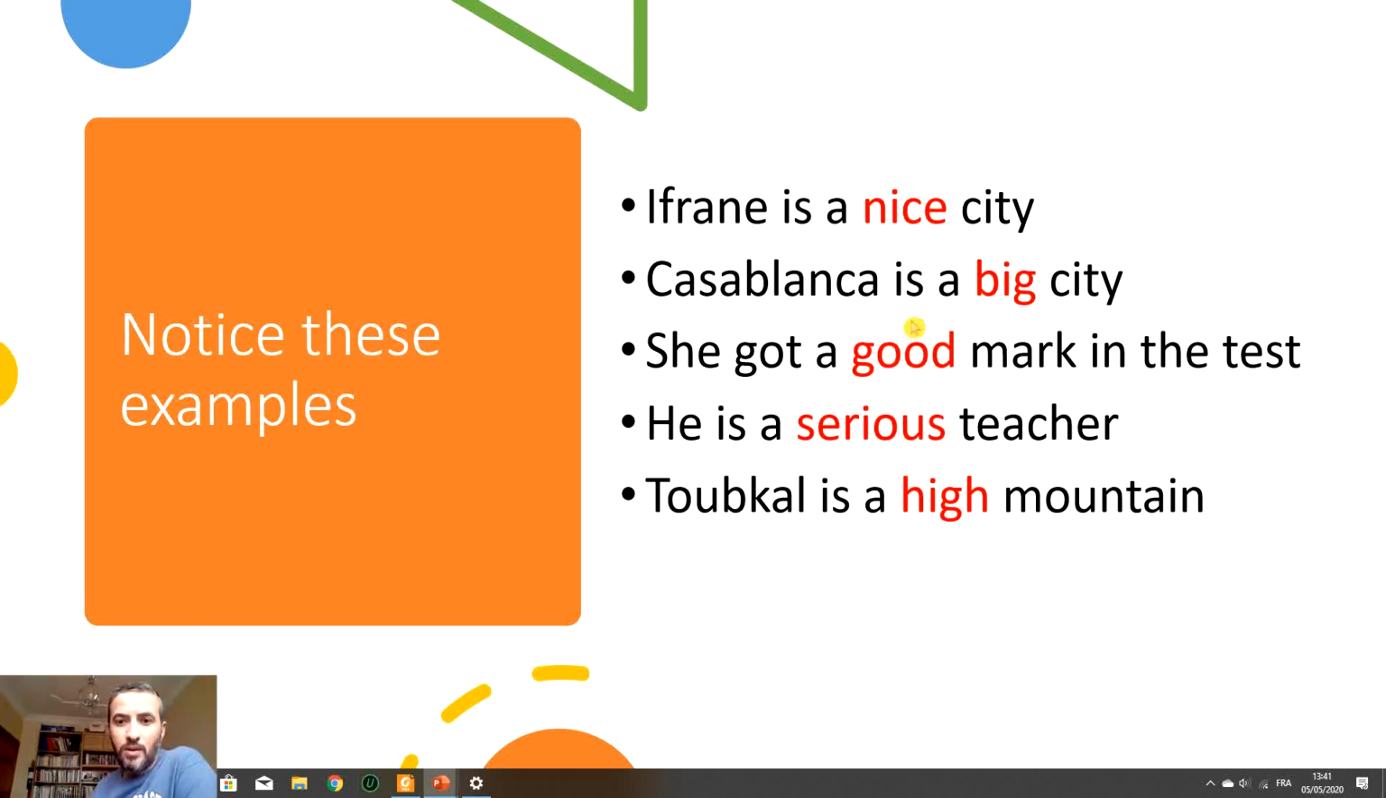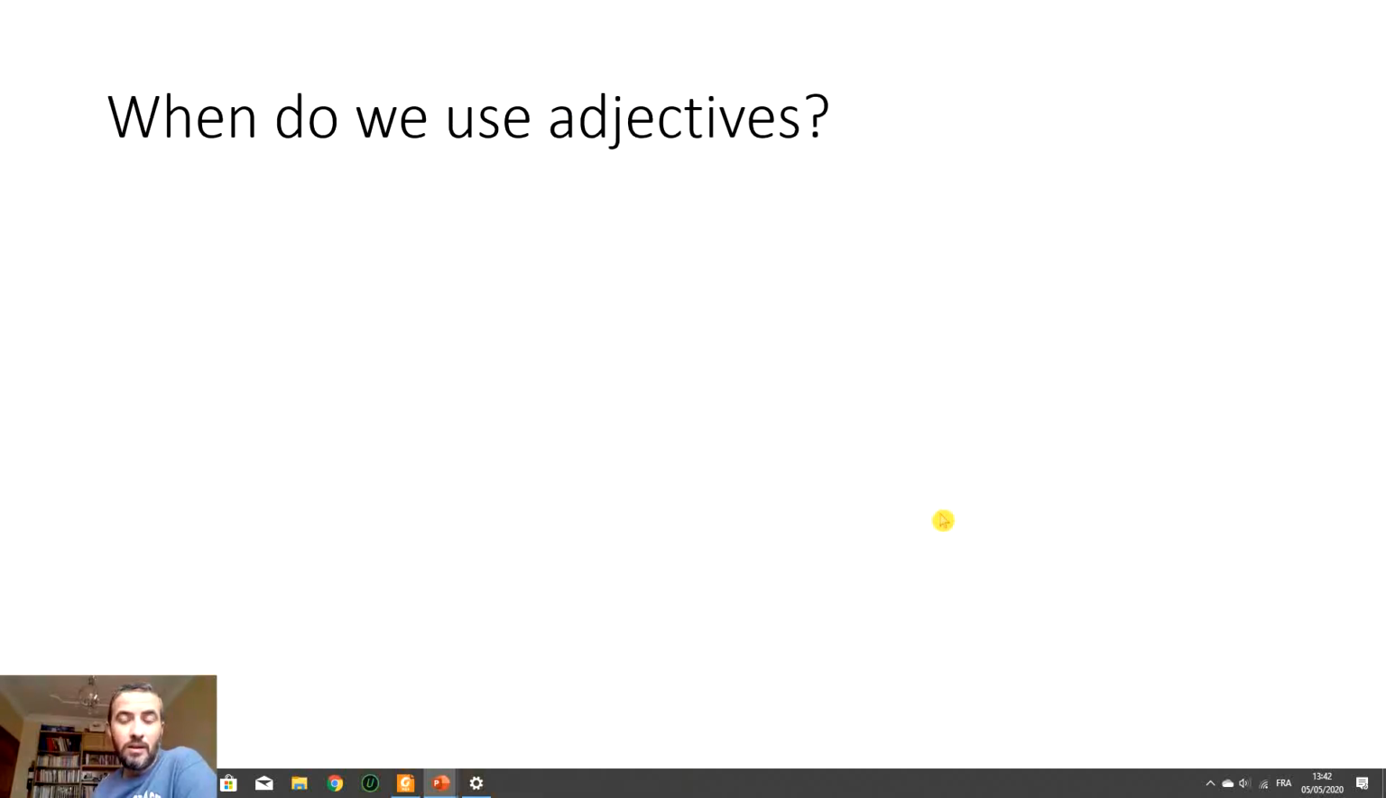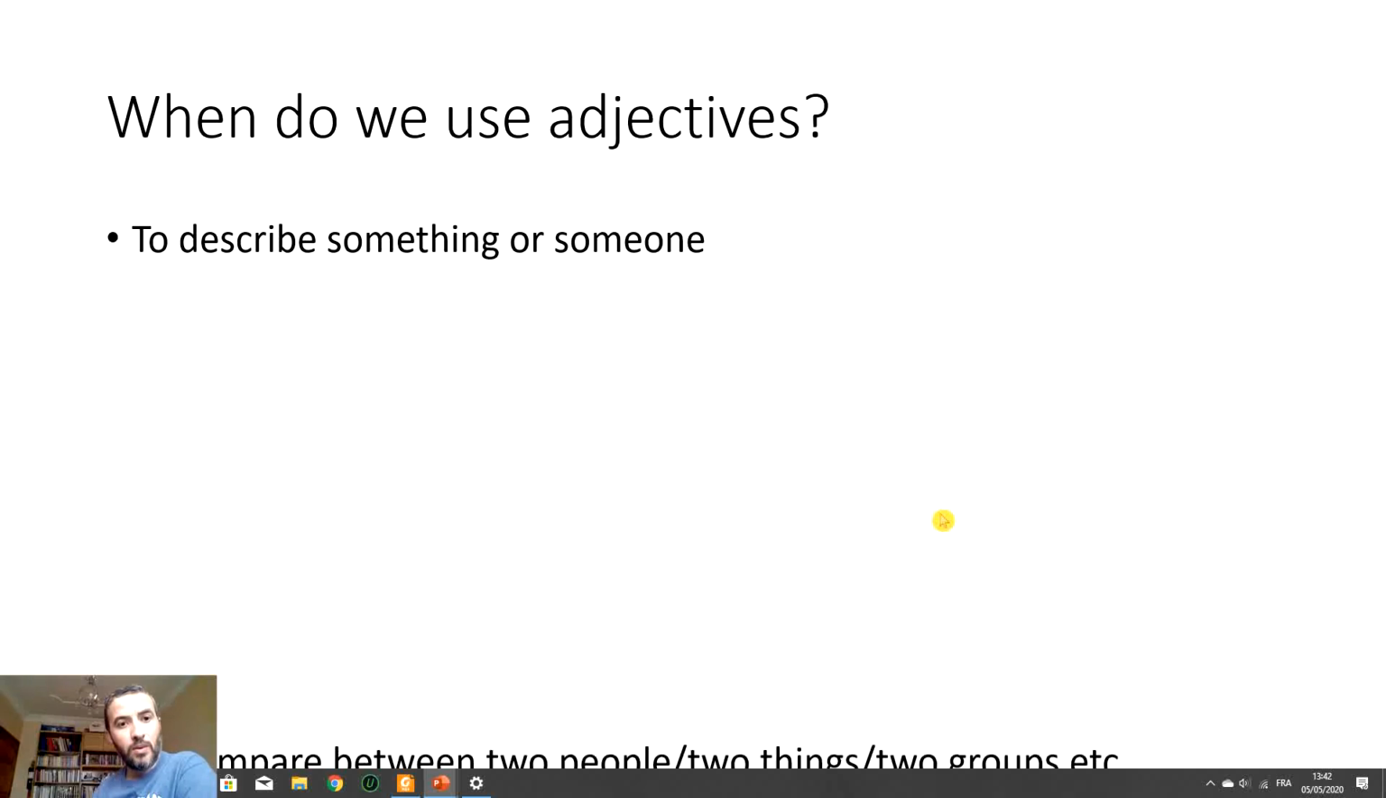So why do we use adjectives? Why do we have adjectives here? It is describing the city, a nice city. How is this city? It is nice. How is this city? It is big. How was the mall? It was good. How is the teacher? He is serious. And what about the mountain? It is high. So adjectives describe something or someone.